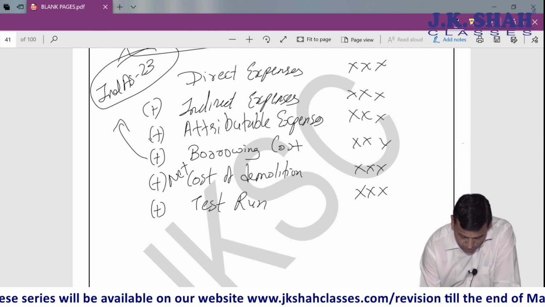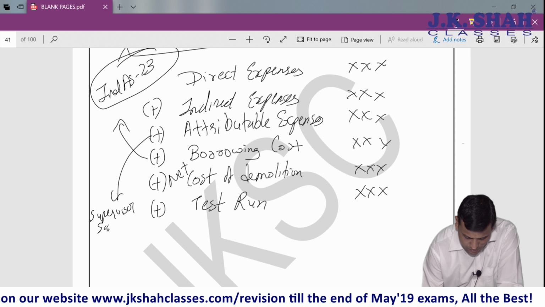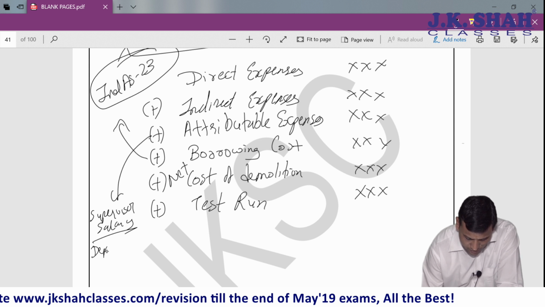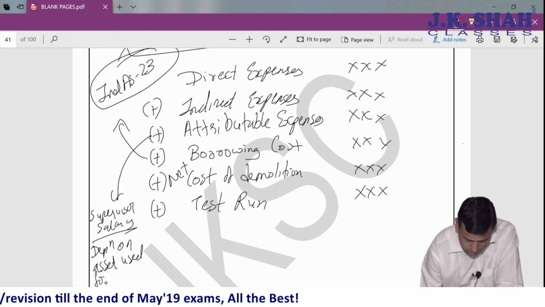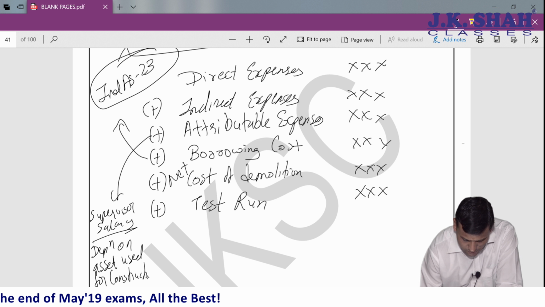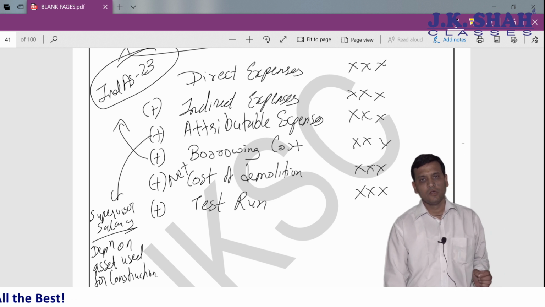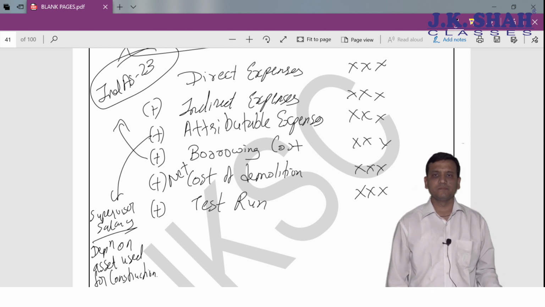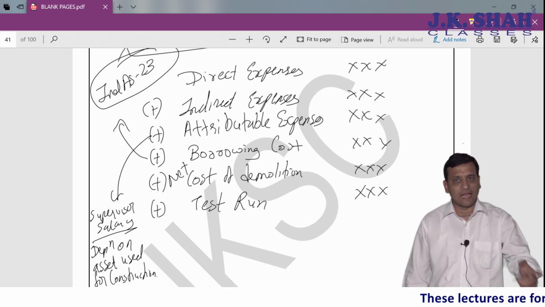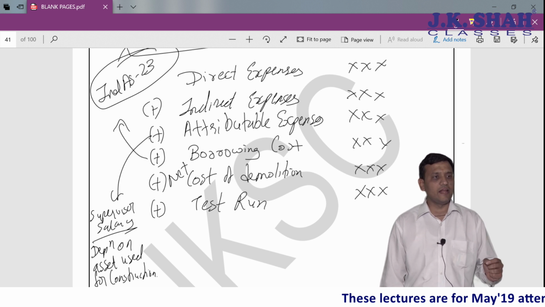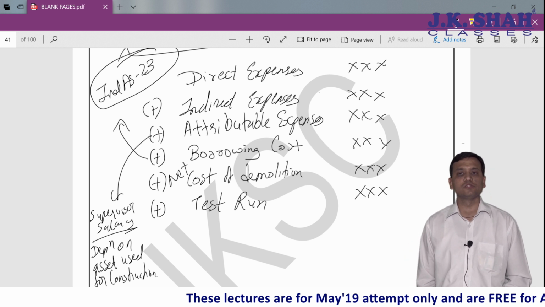Of course, one more thing in attributable, I only spoke about supervisor salary. You can also have depreciation on asset used for construction. Like, I am constructing a building. To construct the building, I require a crane. To operate the crane, I pay operator salary. To use that crane, I have to pay for fuel. They all will come under indirect expenses and all those things.